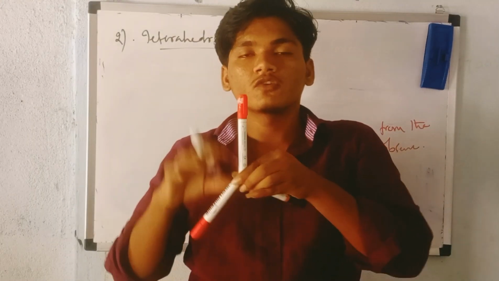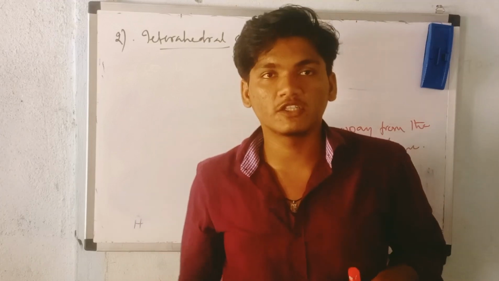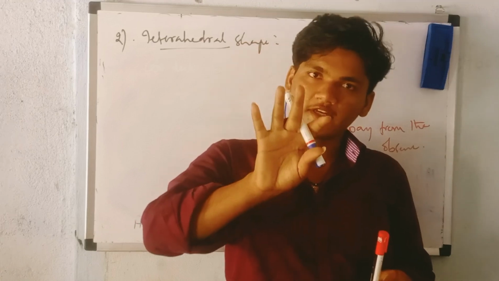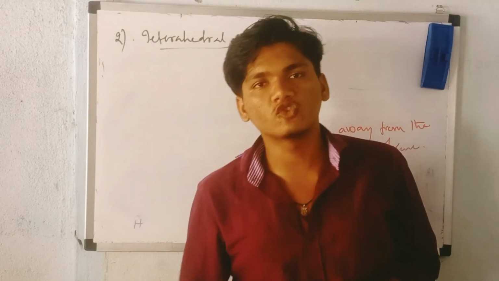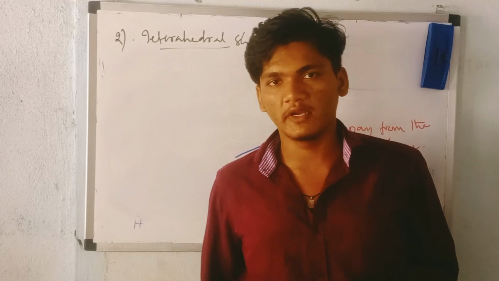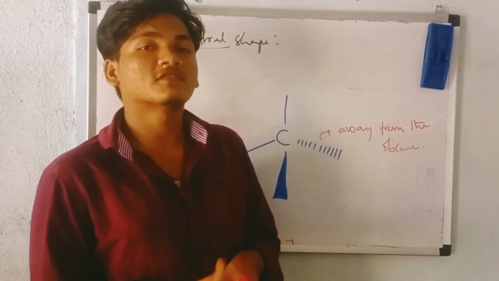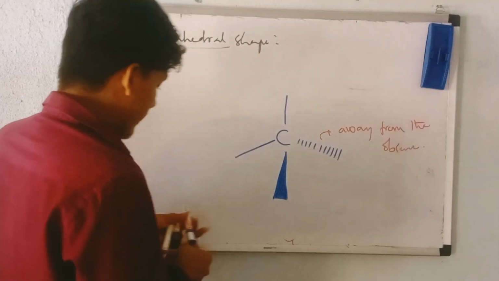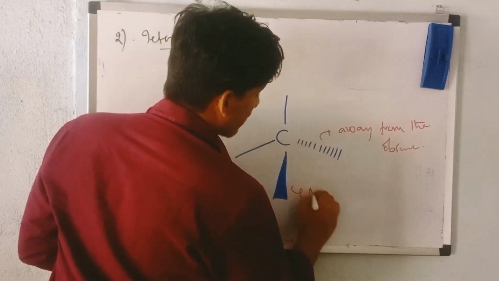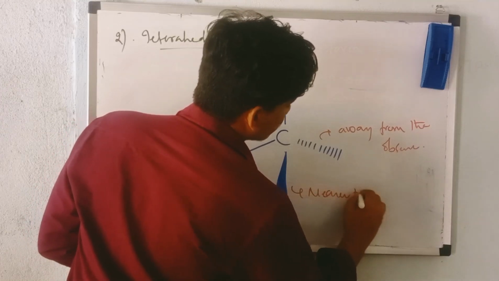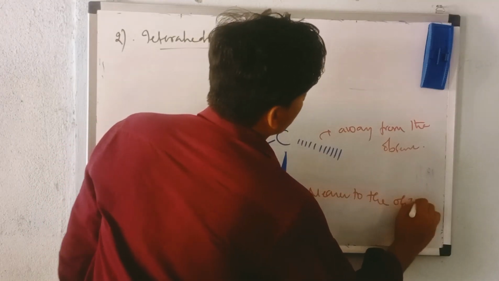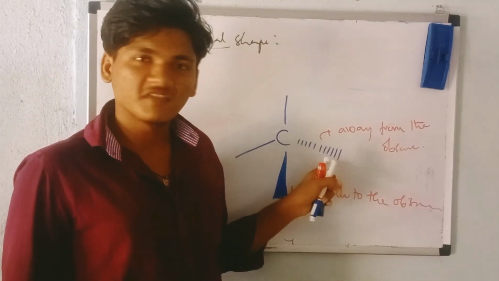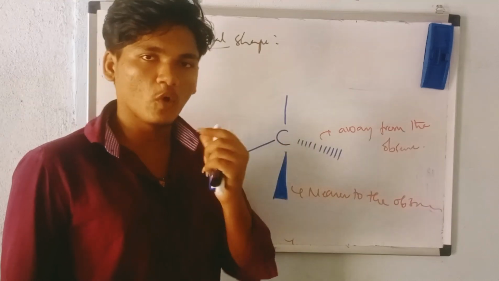Have you understood? These bonds are geometrical in nature, which means 3D in geometry. If you see from one side, you can see only one side. You mostly see only 1D or 2D geometry; you are unable to see 3D geometry. This is why we represent it like this. The light bond is away from the observer, and a solid line represents that it is nearer to the observer. Understand what the light bond and the strong bond represent.